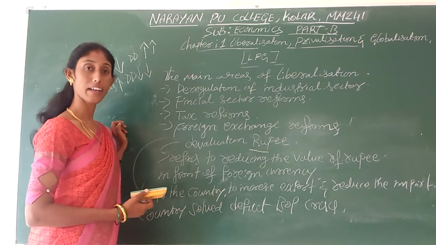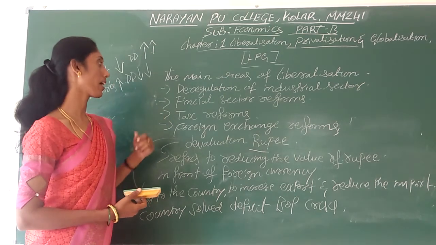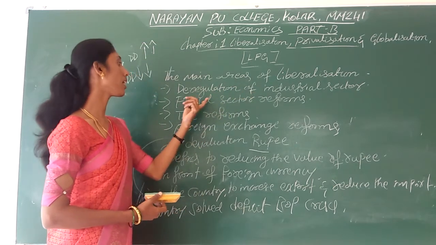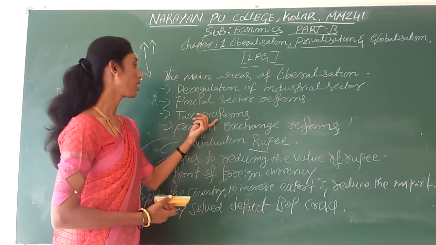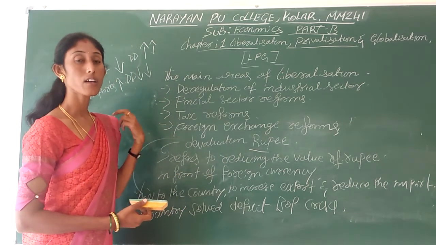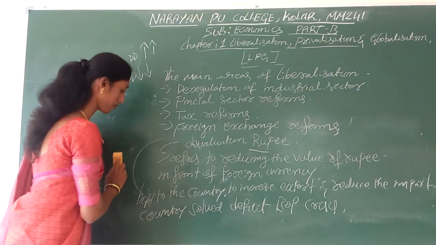Reforms in trade and investment. There are 5 areas we have liberalized: deregulation of the industrial sector, financial sector reform, tax reform, foreign exchange reform, and one more, reforms in trade and investment.